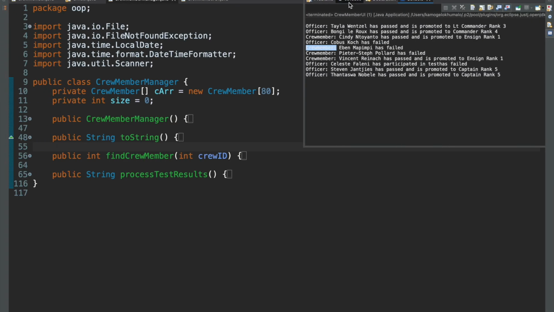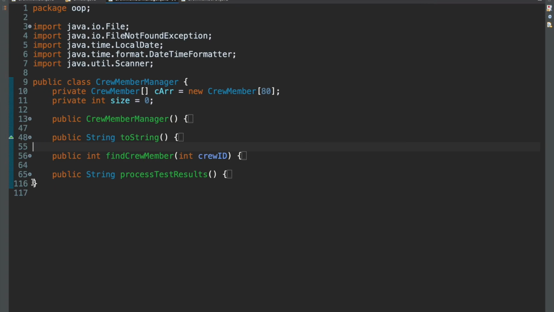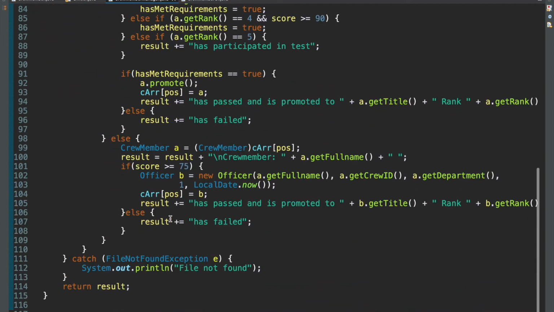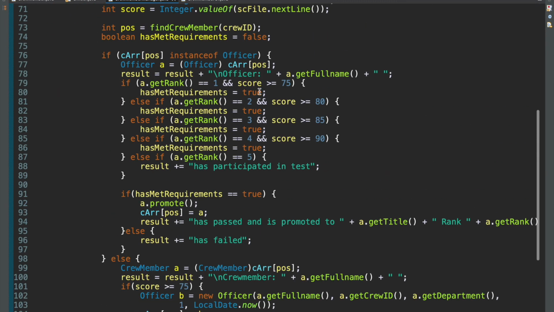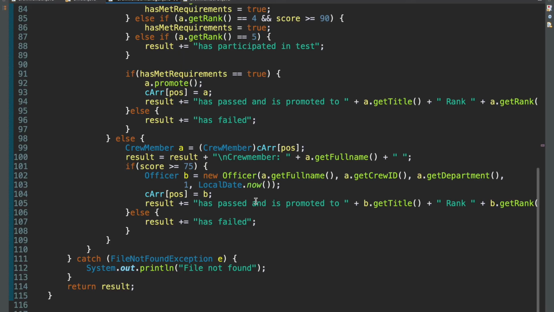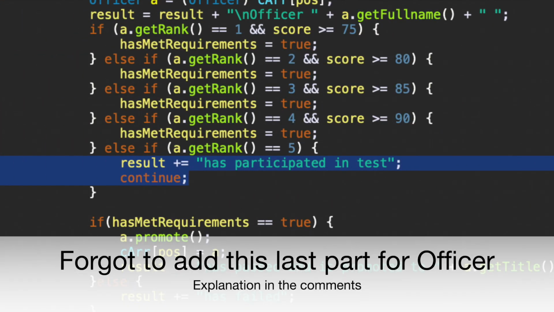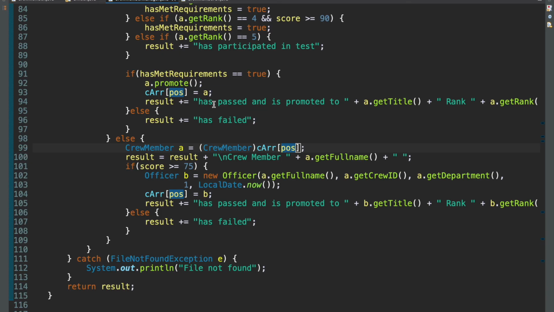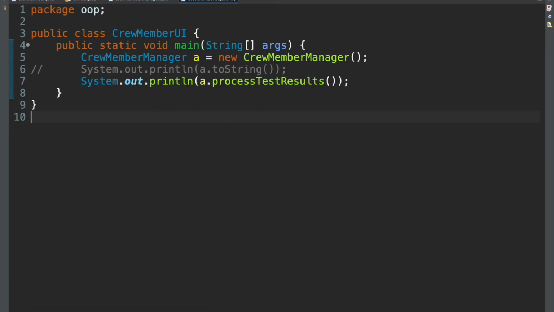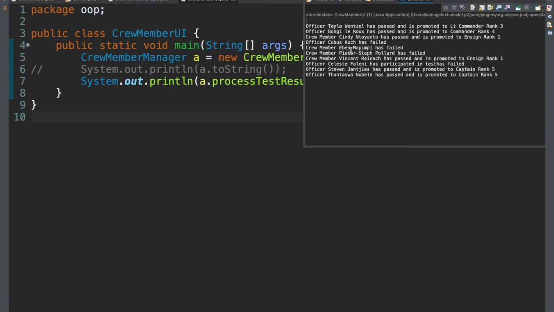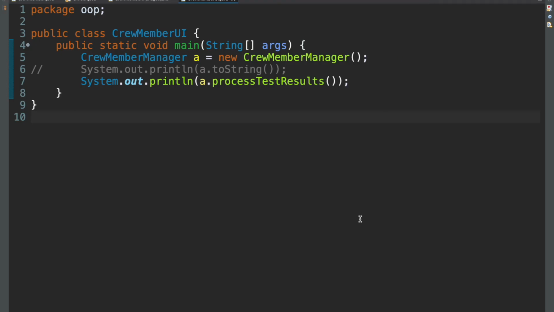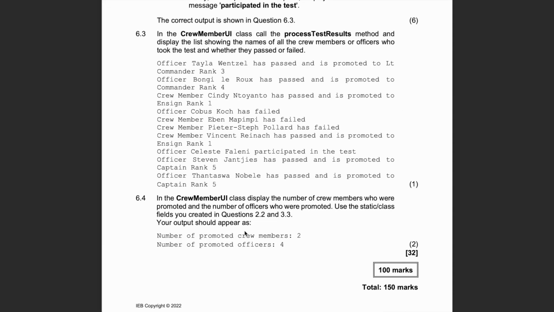So for starters, I'll close that, come back to the method process test result, and then just remove our colons. So I have a colon here at officer, we have a colon at crew member, and our crew member also has to change to look like that. Okay, and with that being done, if we print again, everything looks the same now. Perfect. Cool. And now lastly, 6.4.